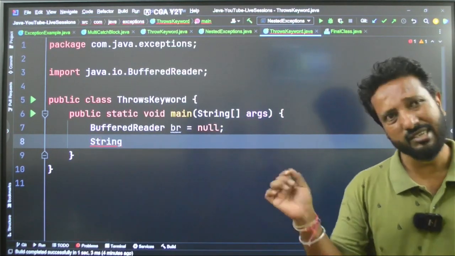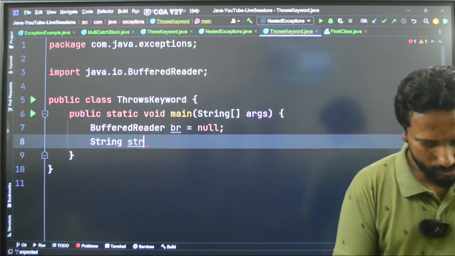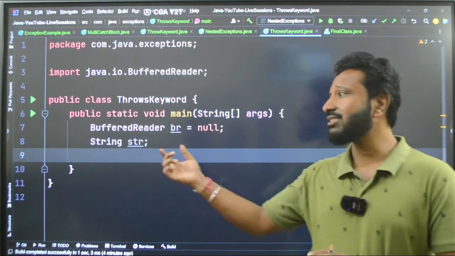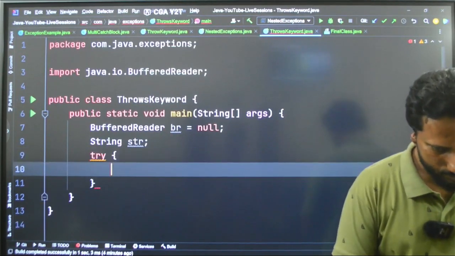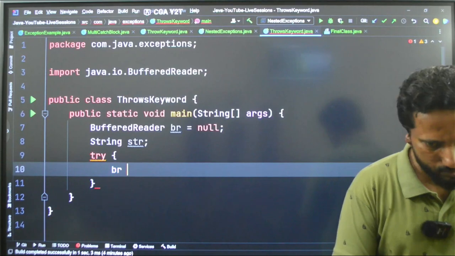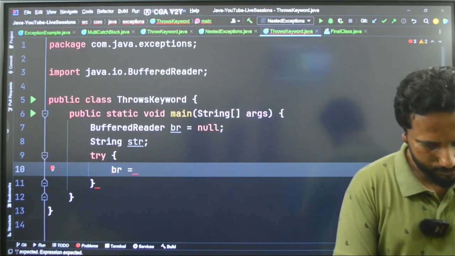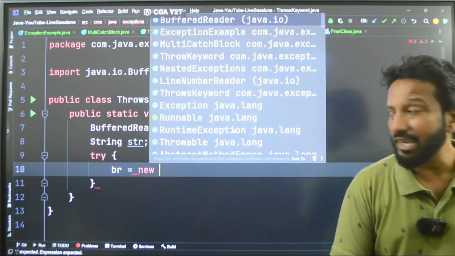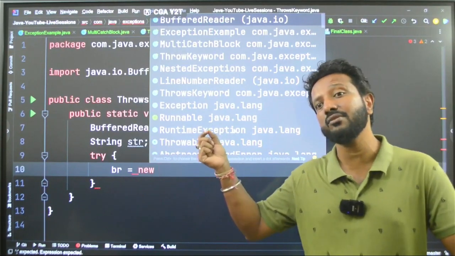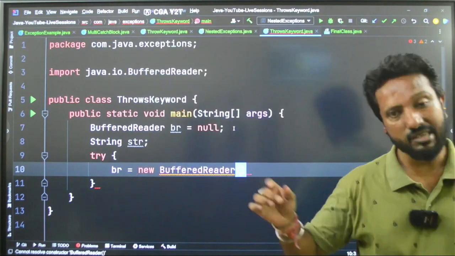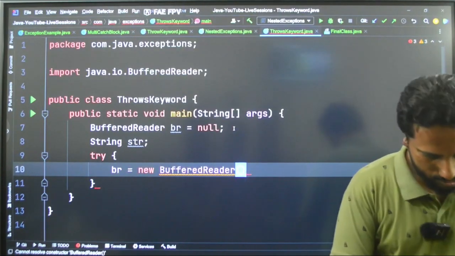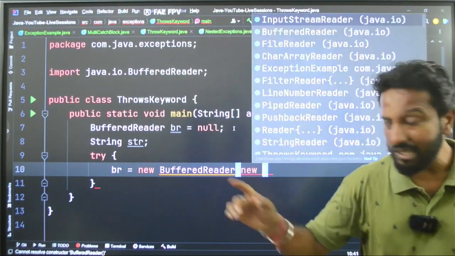I will try to read a string input str, and I am not initializing that to anything, I am just keeping it blank. Now I am saying try, and to create the object of the BufferedReader, you write the syntax like this. In scanner, you write Scanner sc equal to new Scanner(System.in), but the BufferedReader has a very different kind of hierarchy. I have to initialize the InputStreamReader.